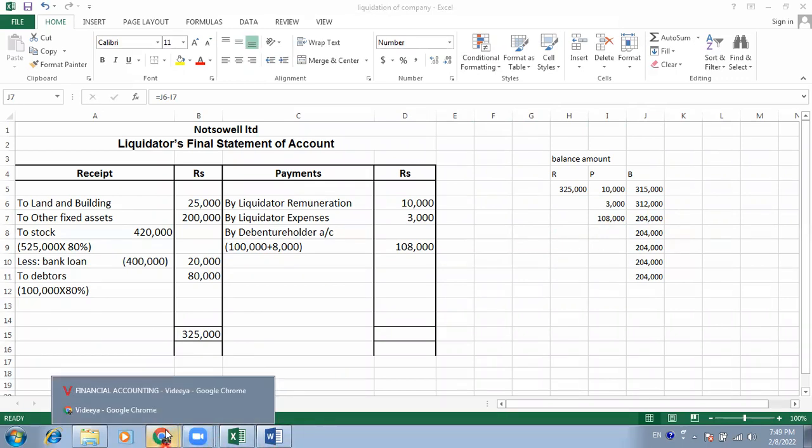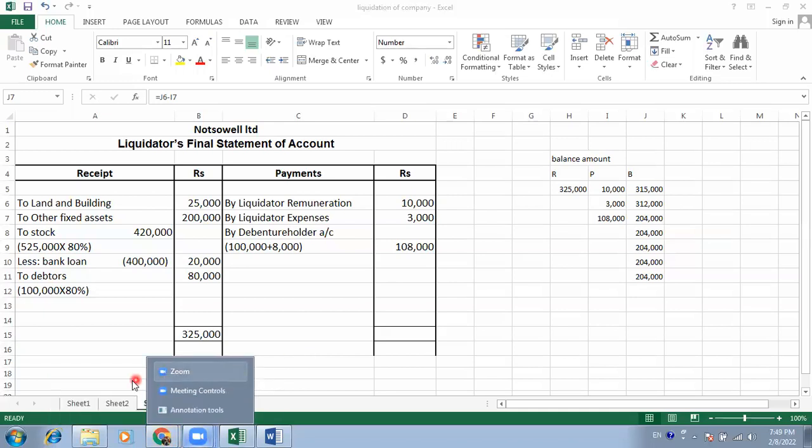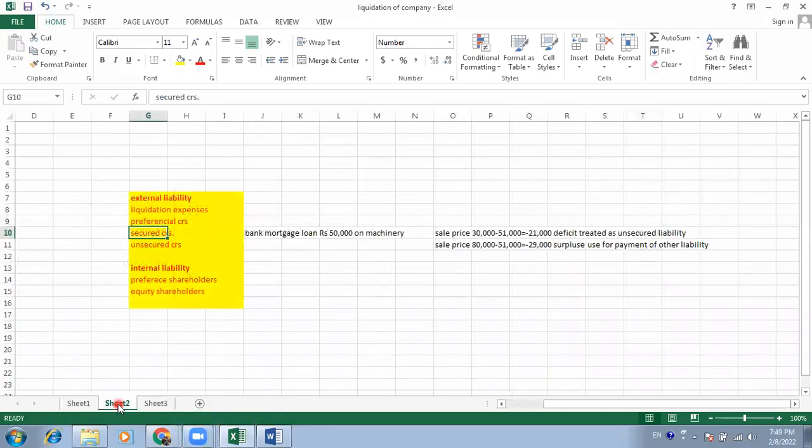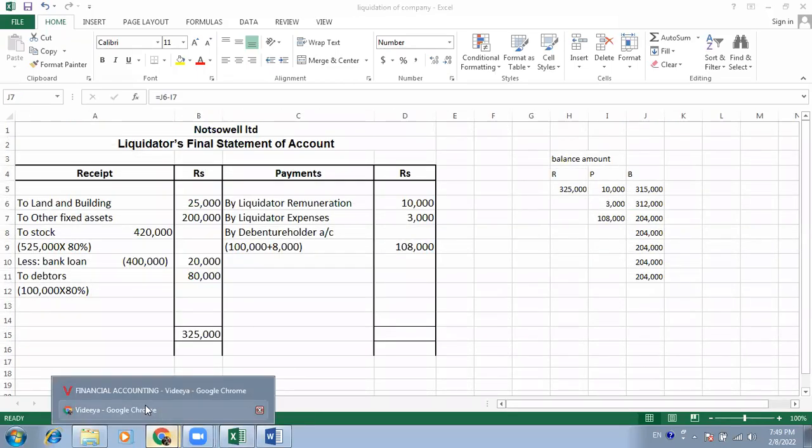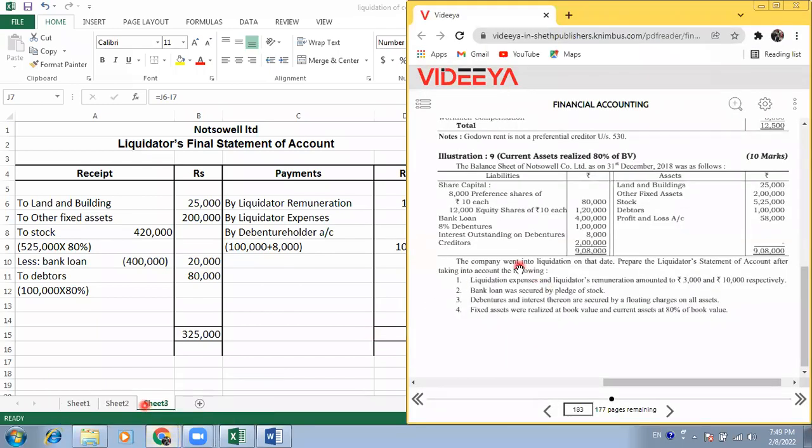What is our next preference? What is our next payment as per preference? Unsecured creditors. Very good. So now pay out all unsecured creditors. What are the unsecured creditors here? Only this creditor, 2 lakhs. Now see what is the balance.